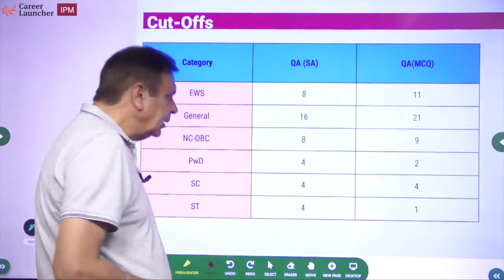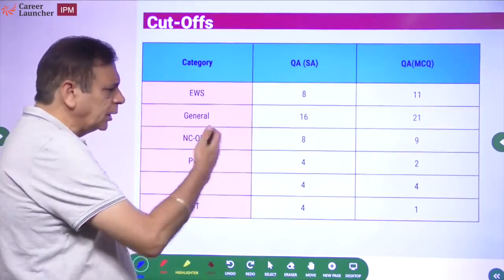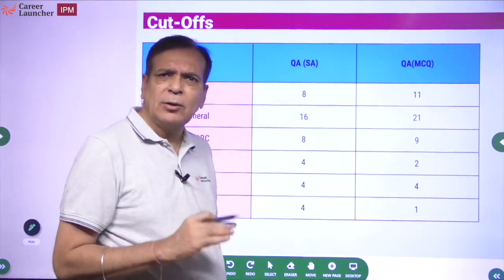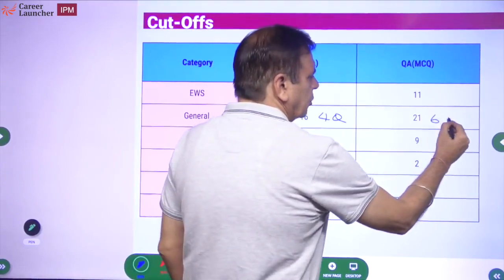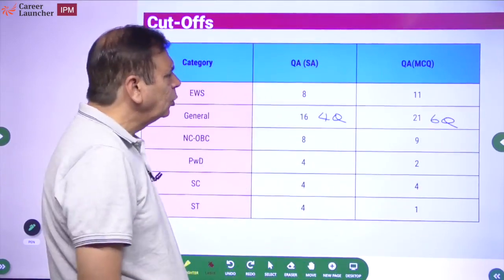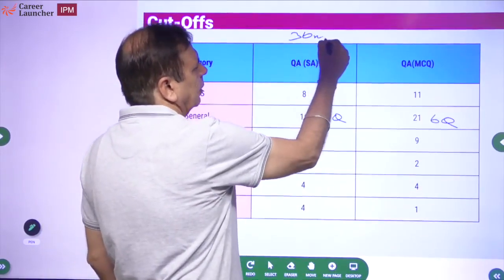And most importantly, what was the cutoff? Forget about the other cutoffs. Let's look at the general category cutoffs, which are typically the highest. 4 questions, 6 questions. This is what we needed to do, in 30 minutes each.